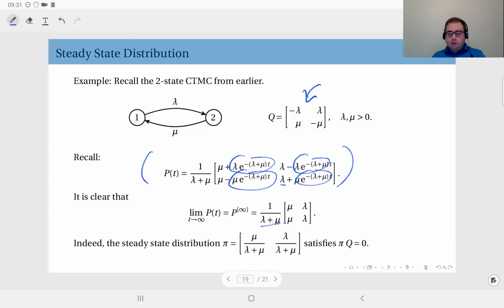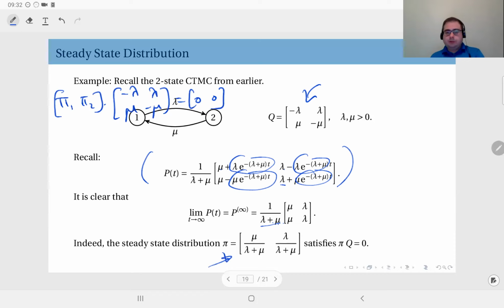And obviously, you could also have obtained this from pi 1, pi 2, multiplied by Q, which is minus lambda, lambda, mu, minus mu, equals 0, 0. If you expand this expression, of course, you will obtain two equations, but one is going to be equivalent to the other. So replace that by pi 1 plus pi 2 equals 1 and solve. This will give you the same result. Or alternatively, you can plug this in pi and see that this, in fact, evaluates to 0.